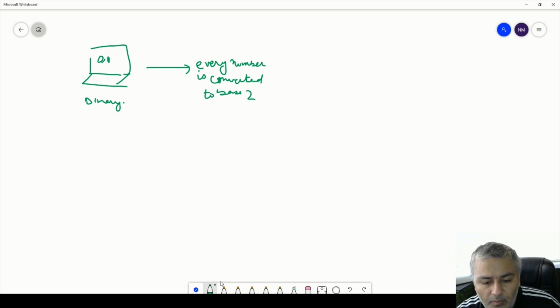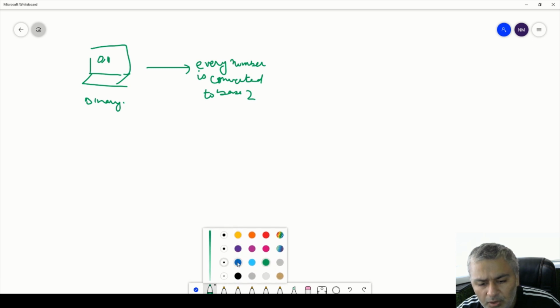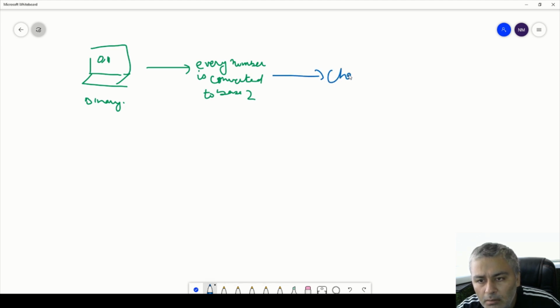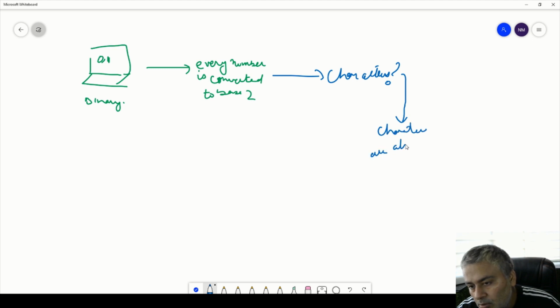But then the next question is, we are able to handle numbers, but how do we handle characters? Characters are also converted into a number.